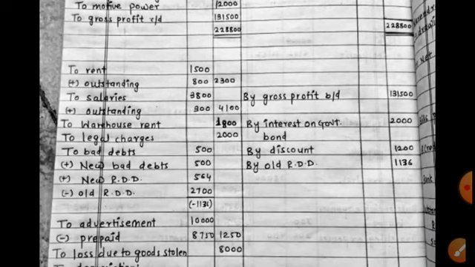Bad debts, look at this. Old bad debts as per trial balance 500, then new bad debts 500, then new RDD 564. See how the new RDD is calculated first.